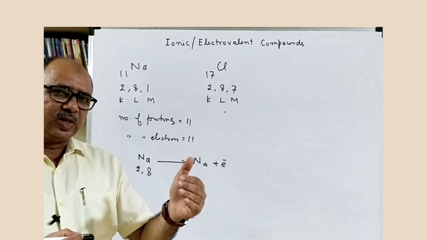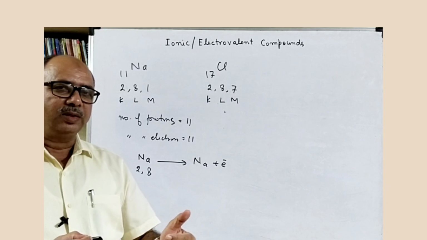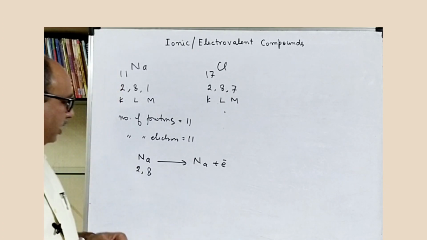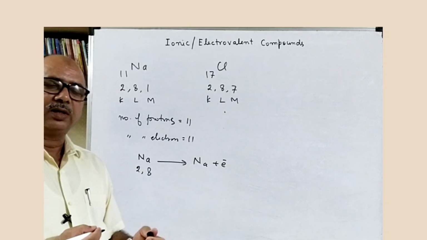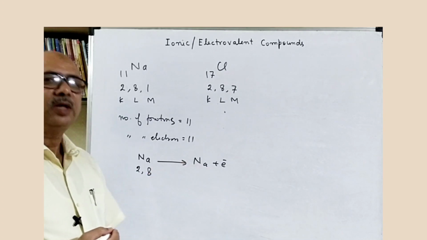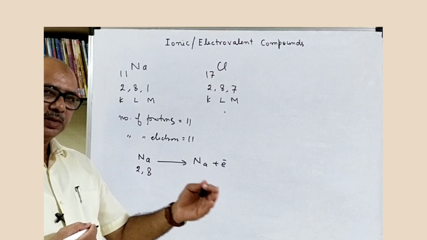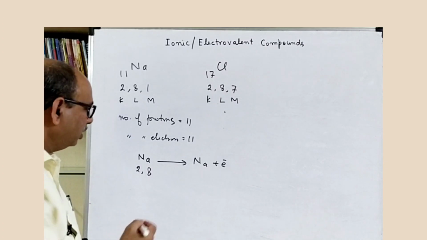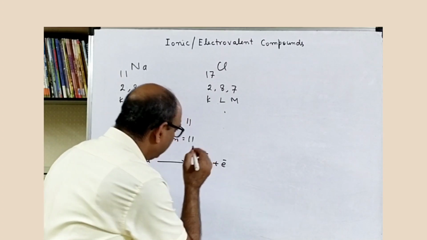So 11 positive charge and 10 negative charge. The net will be 1 positive charge on sodium.